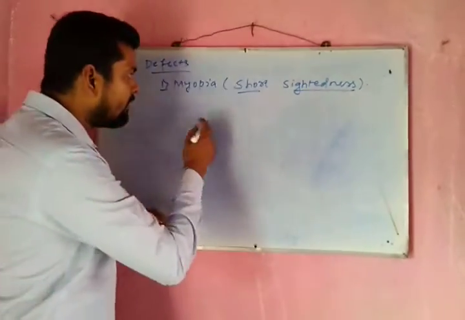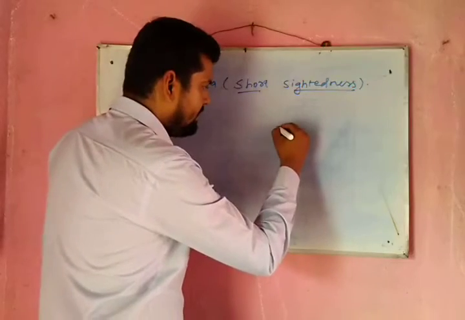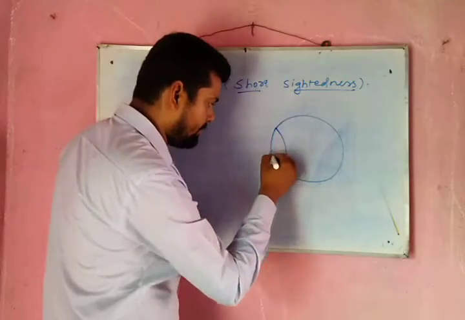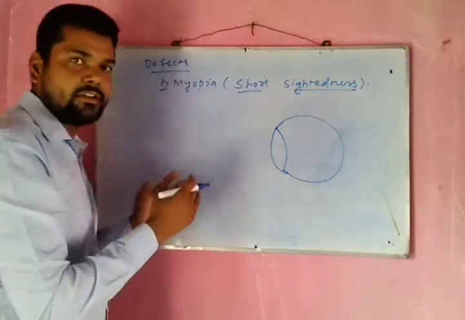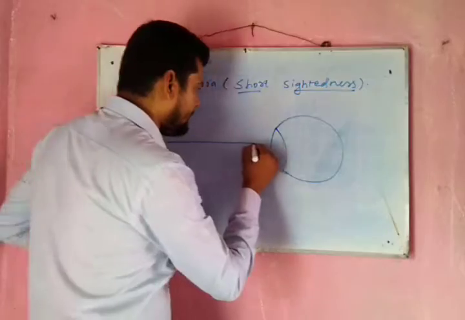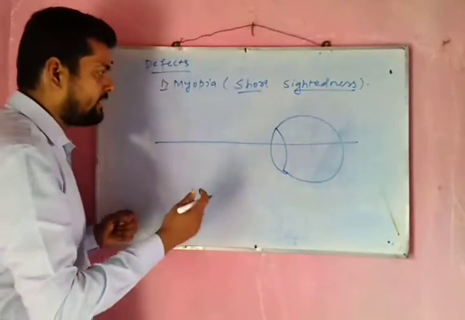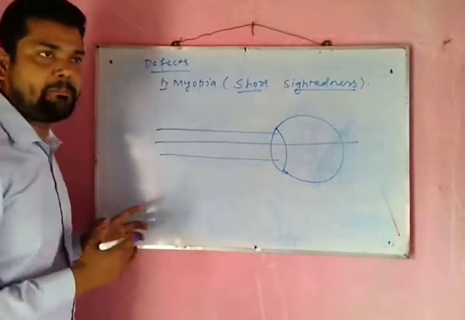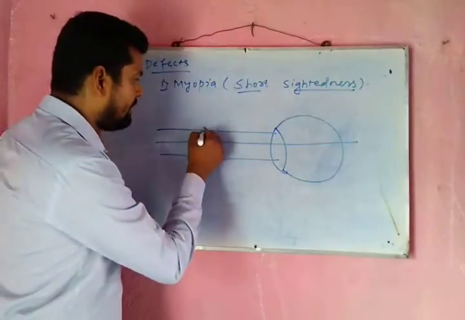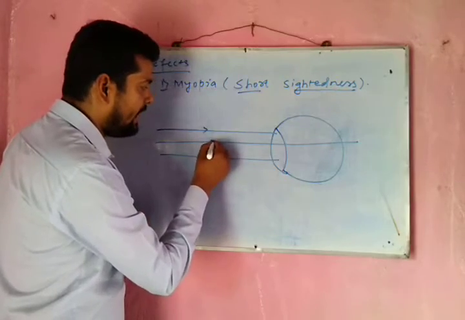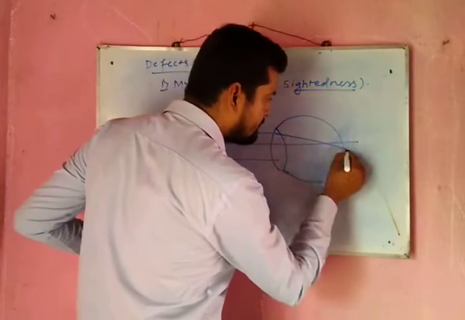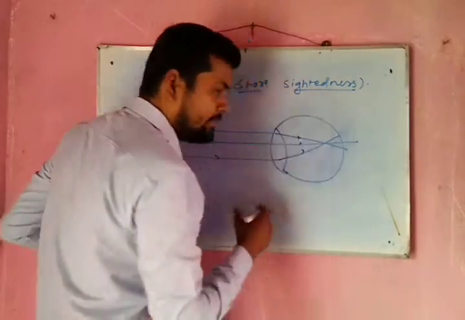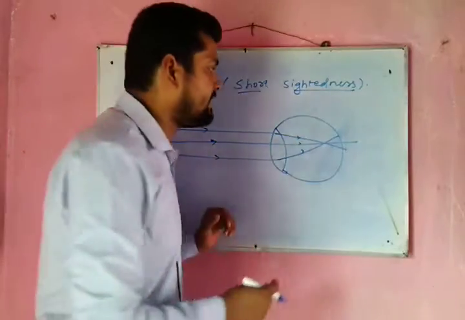So for a myopic eye, the image is formed in front of the retina. Suppose that is the eye of a myopic person and he is trying to see a far-off object. So the image will be formed in front of the retina. Let the rays of light be coming from infinity, so they will be parallel to each other, and they form just in front of the retina.